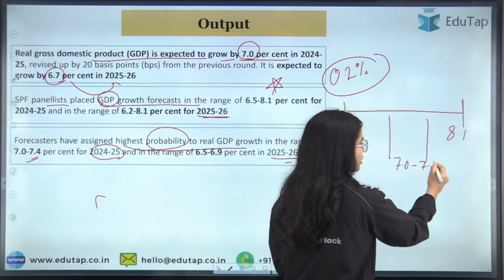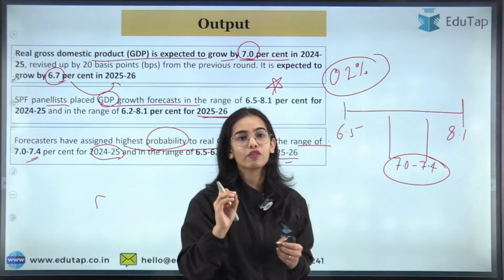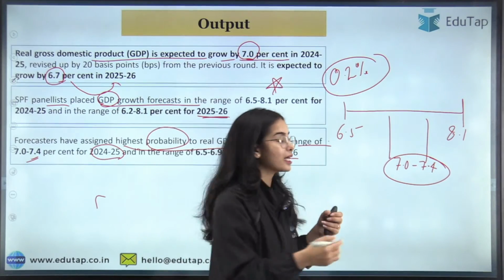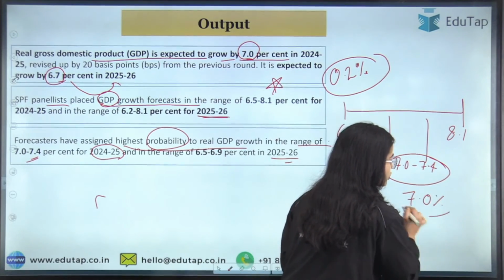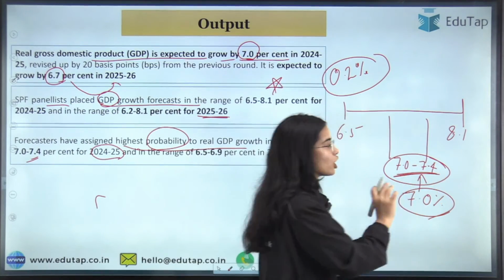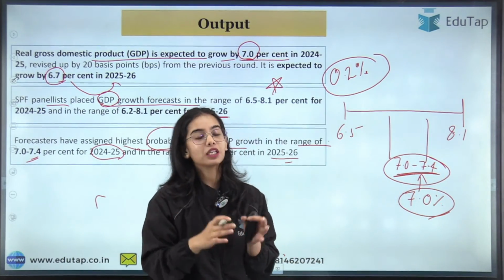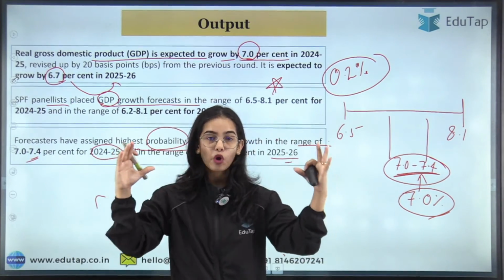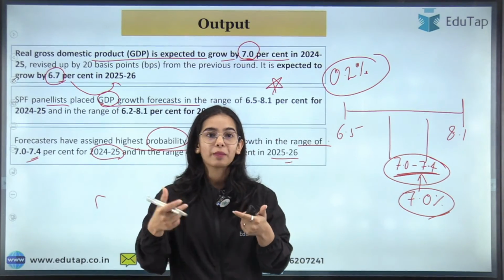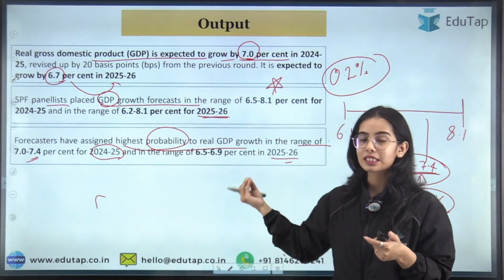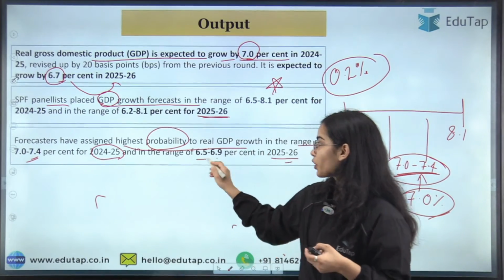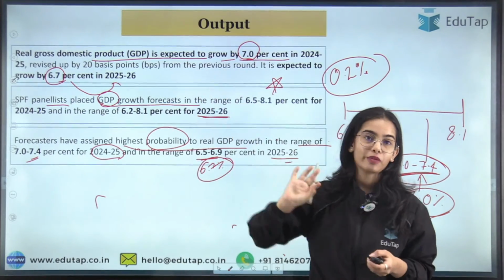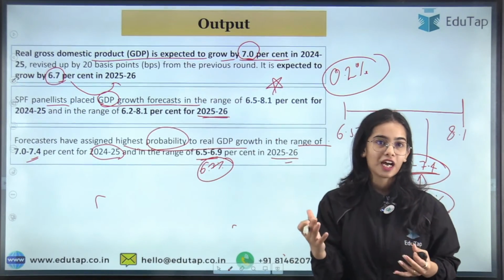Within this range also, 7.0 to 7.4 is the most probable range of our real GDP, out of which the panelists have said that real GDP is going to be 7.0%. This is the most probable range for the real GDP in 2024-25. Similarly for 2025-26 they have given a broad range, and in that broad range the highest probability for the real GDP is for 6.5 to 6.9. Within that also, 6.7 is going to be the real GDP in 2025-26.